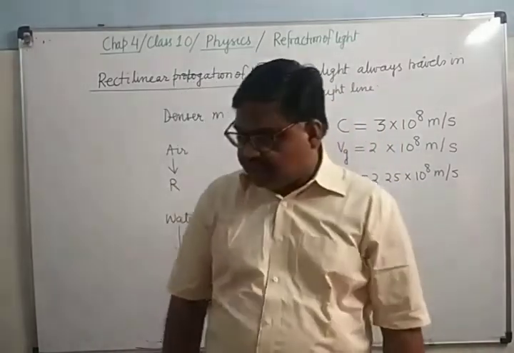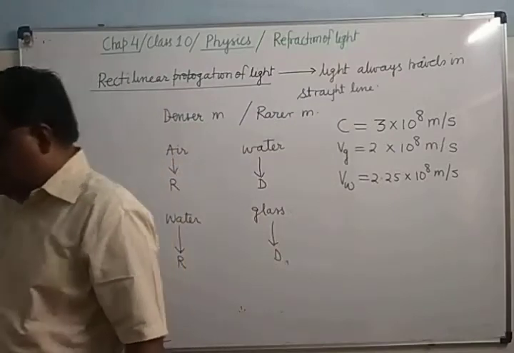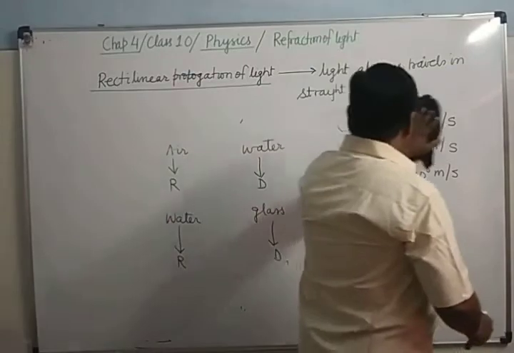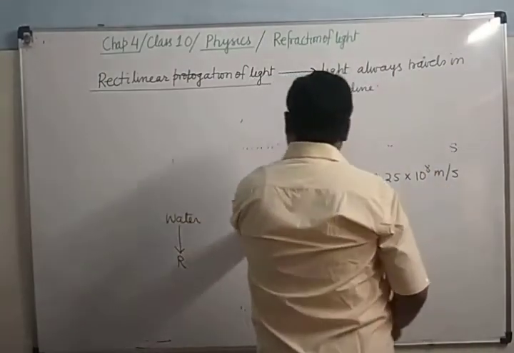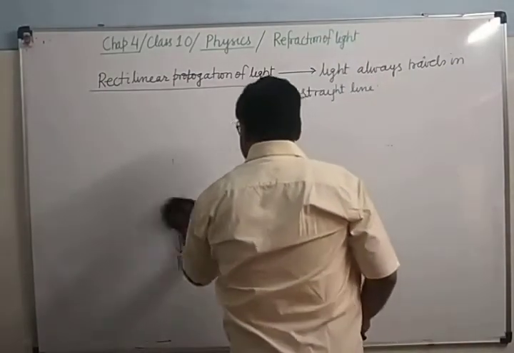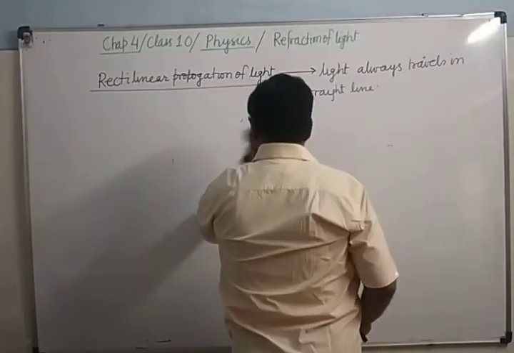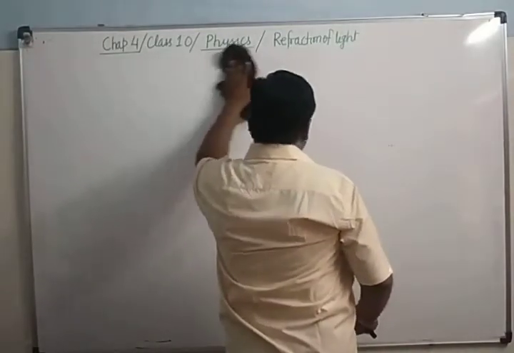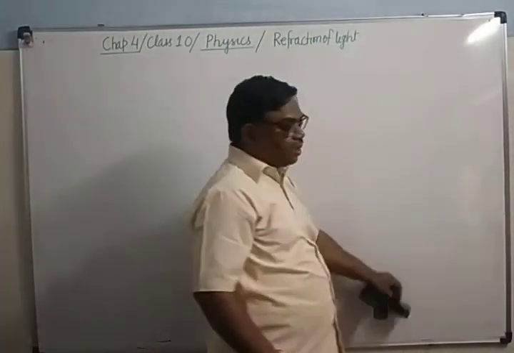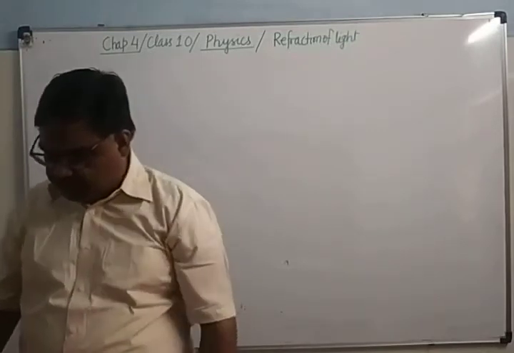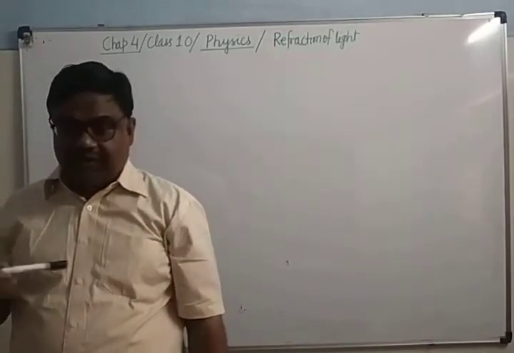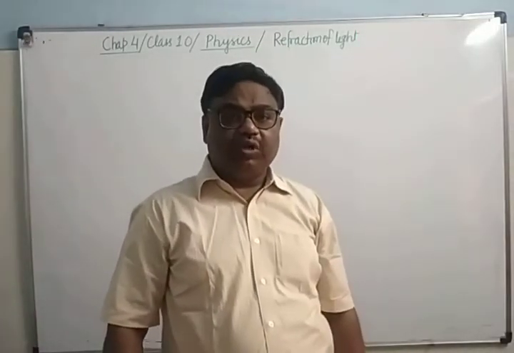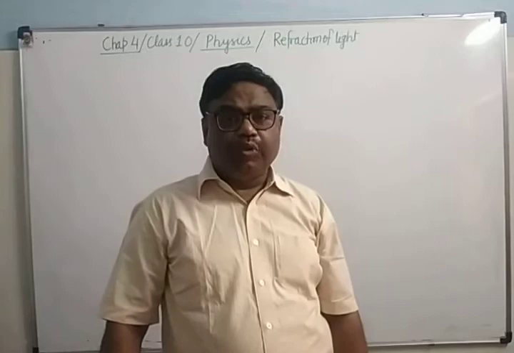Now what is refraction of light? As we know, when light travels in the same medium, it will always travel in a straight line. It will not deviate from its path. But when light travels from one optical medium to the other optical medium, then what will happen? It will deviate from its path. This happens when light travels from one optical medium to the other obliquely.